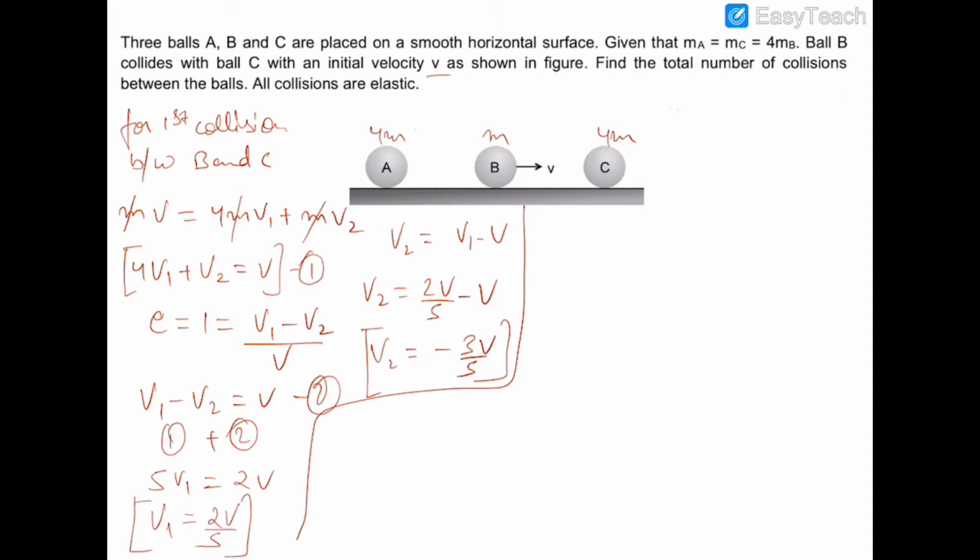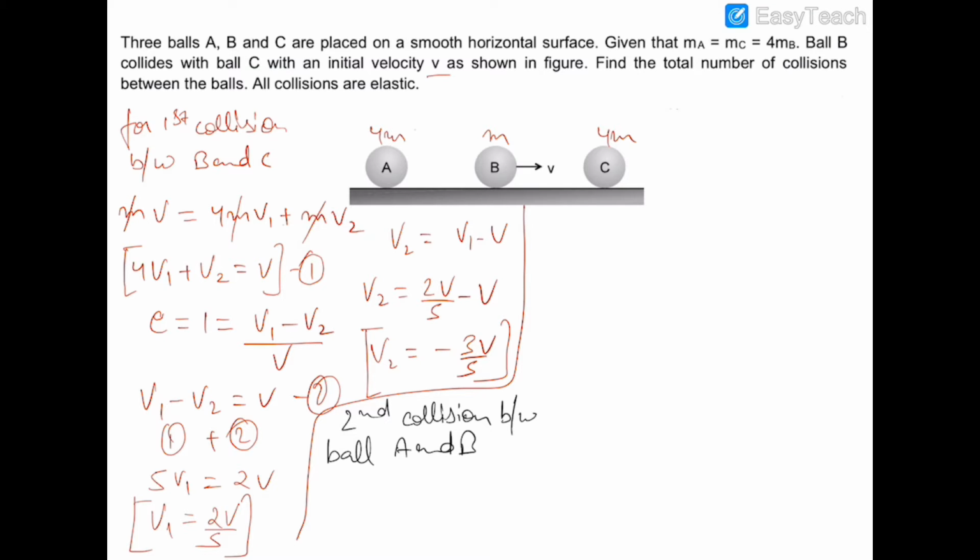Now for the second collision between balls A and B. B is moving towards A with velocity 3v by 5, and hence the momentum would be conserved. I am considering that ball A would be moving with velocity v3, and ball B would be moving with velocity v4 in the same direction after the collision.